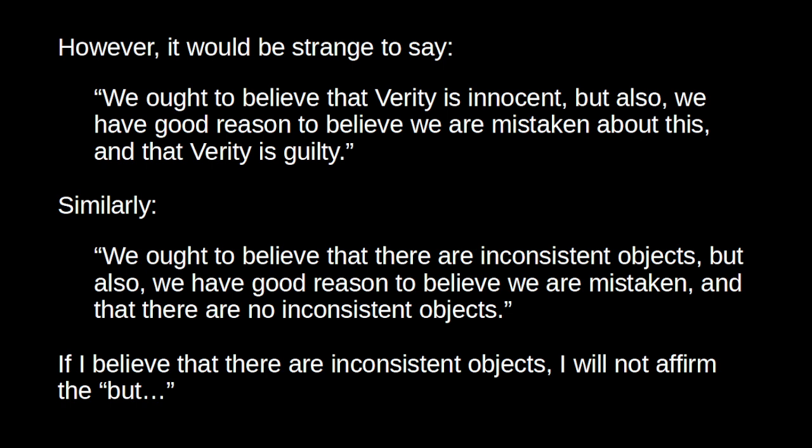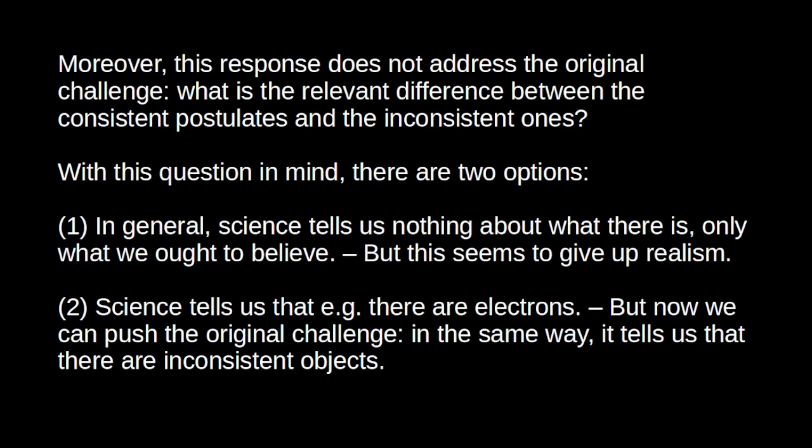But there's, I think, a more serious issue with this response anyway, which is: what exactly is the relevant difference between the consistent theoretical postulates and the inconsistent ones? So, if I'm a realist, then I'm going to say, I believe that there are electrons. I take it that electrons exist. Why? Well, because of the remarkable success of the theories that postulate electrons. That's the basic realist claim.